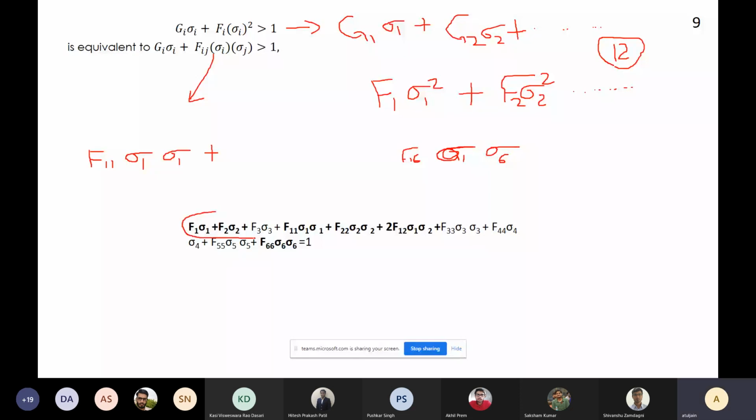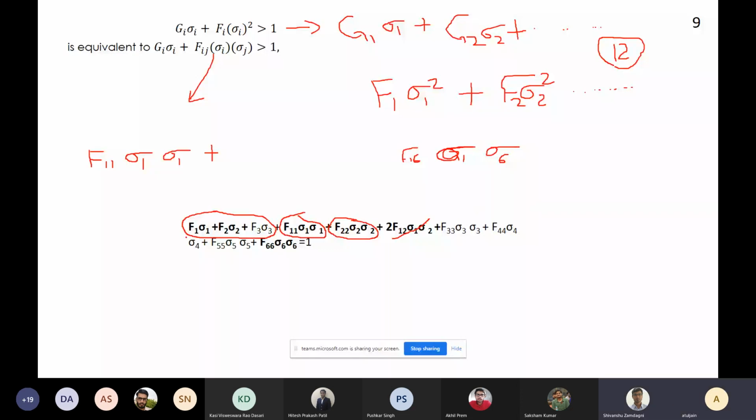And then I have F1 sigma 1 square, F2 sigma 2 square, and so on, which is basically the sigma 1 term. So G1 is equal to F11, G2 is equal to F22. And we are saying the biaxial strength parameters are tending to 0. So this gets cut out. So now am I left with the same equation? Does the first equation and the equation that we have just copied, do they become the same?